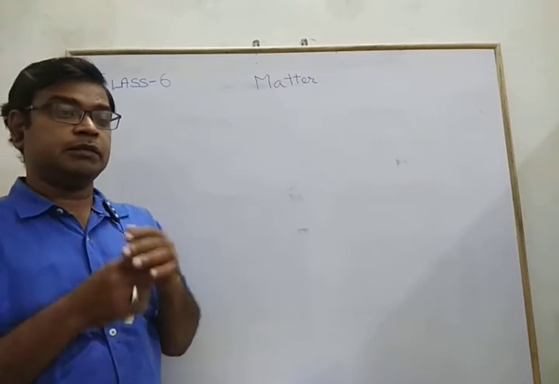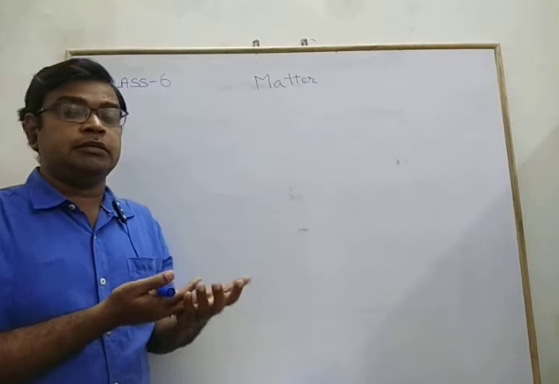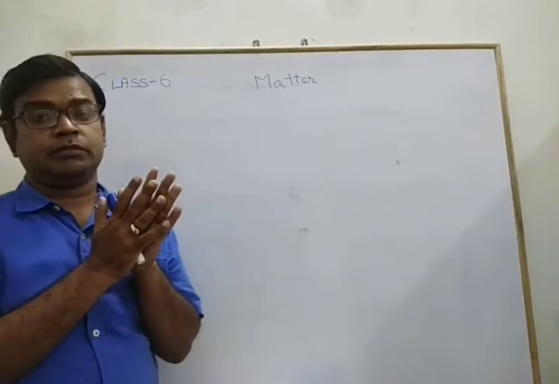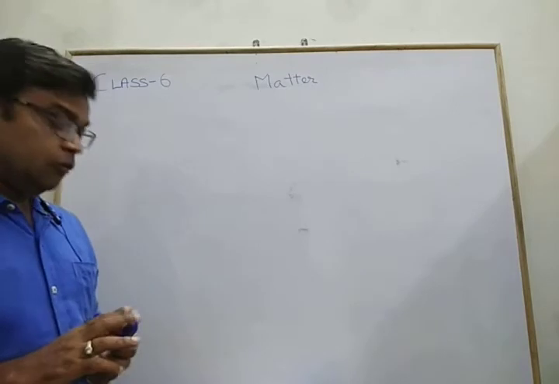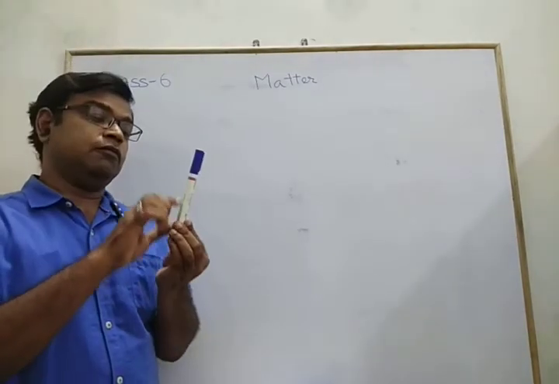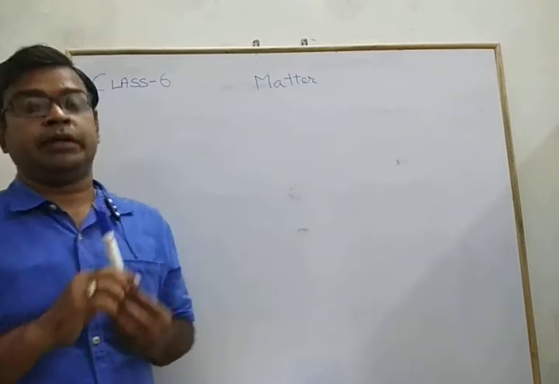Mass is the amount of matter contained in the body. Matter means the material from which an object is made.